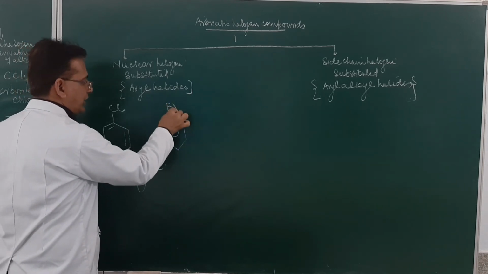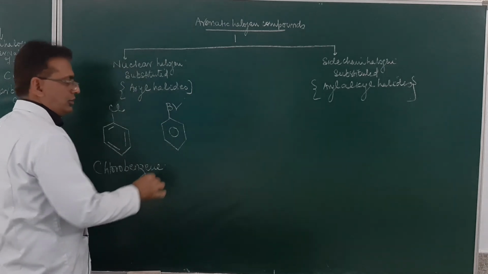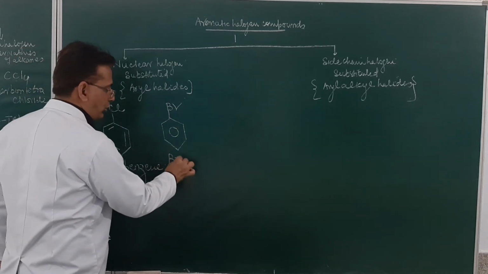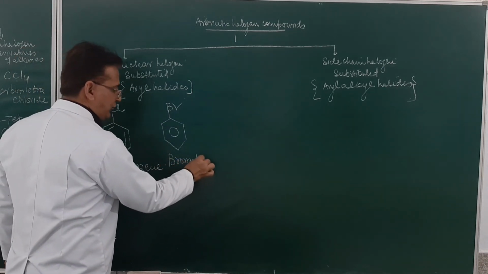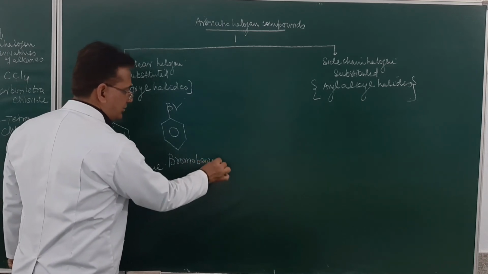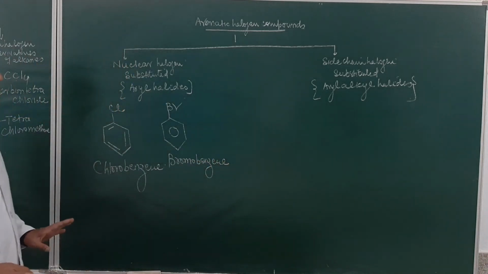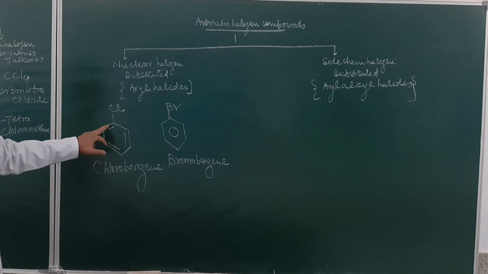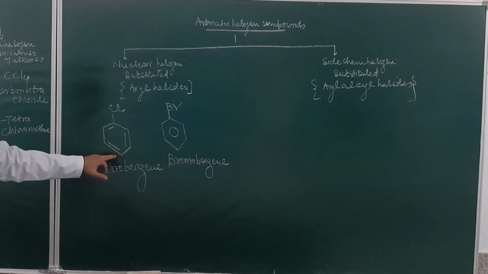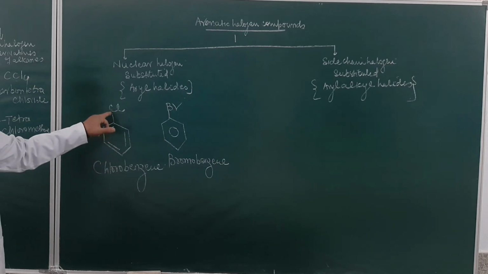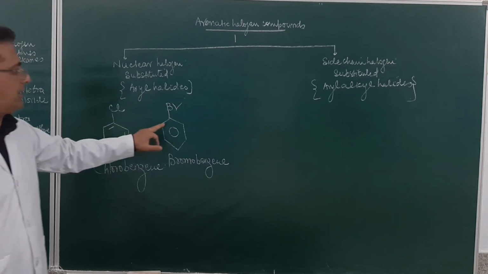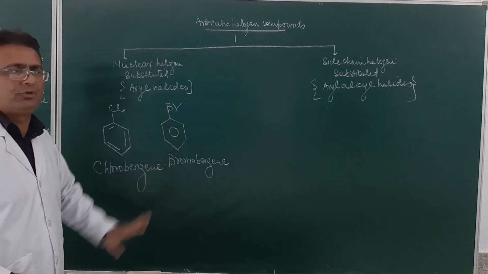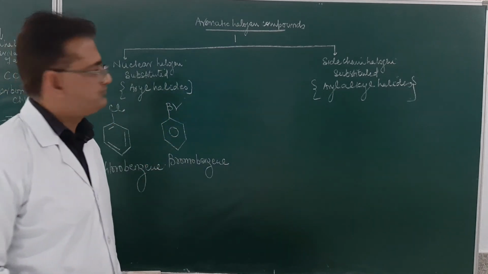If I substitute hydrogen by a bromine atom, this will be called bromobenzene. Now, this is simple. Hydrogen from the benzene ring is substituted by the halogen atom.